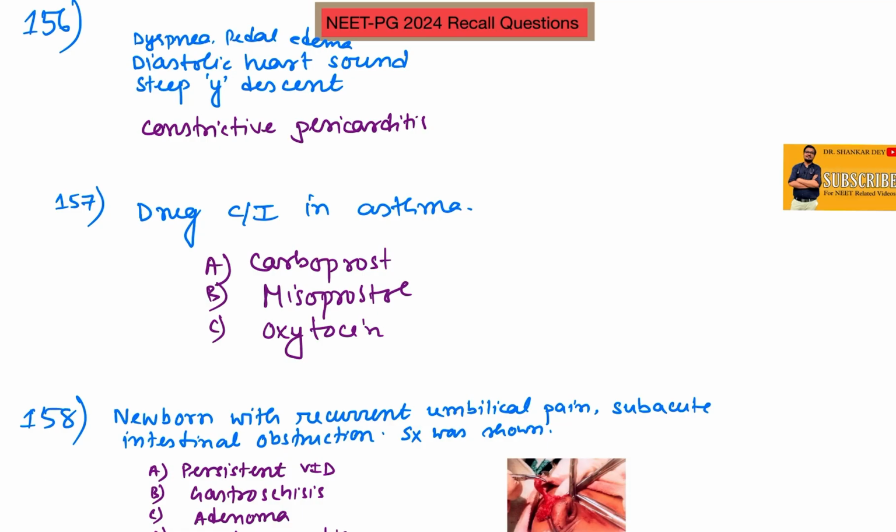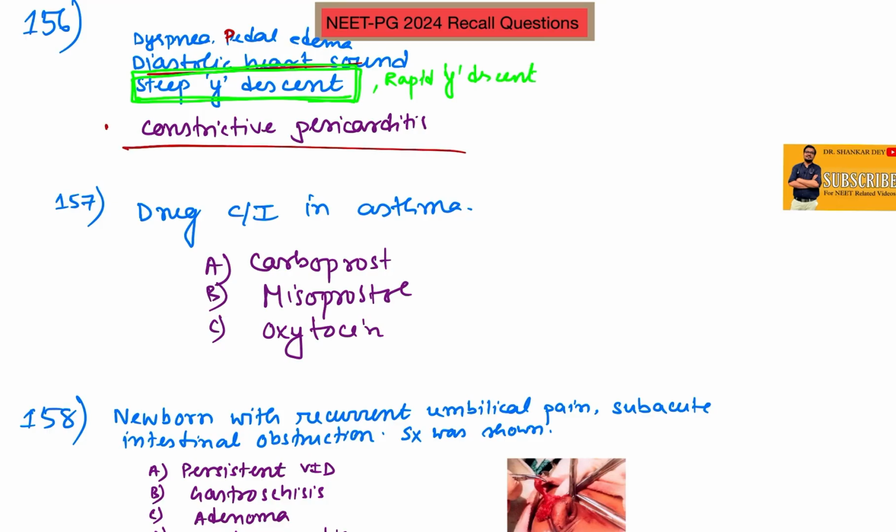156, a patient with dyspnea and pedal edema, a diastolic heart sound was there maybe, but I think this point was the most crucial in the question: steep Y descent, also known as rapid Y descent. This is mainly seen in, yes, you are absolutely right, constrictive pericarditis. So patients with right and left heart failure with steep Y descent suggest constrictive pericarditis.